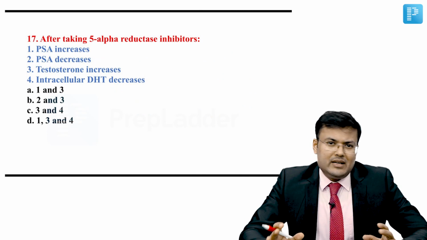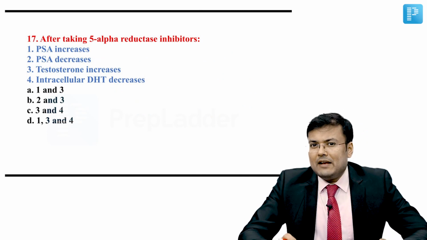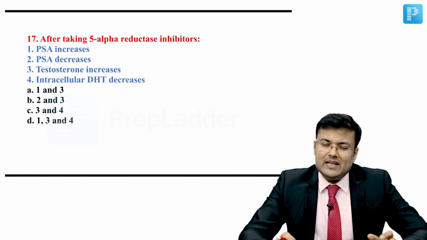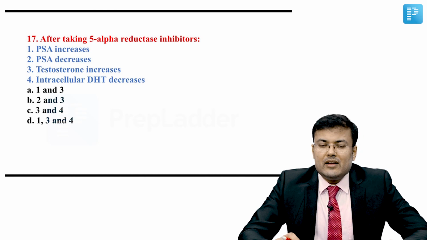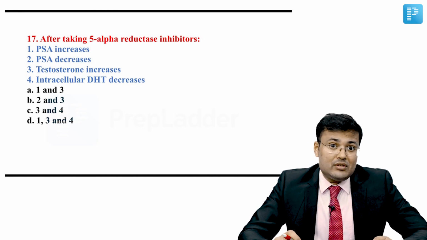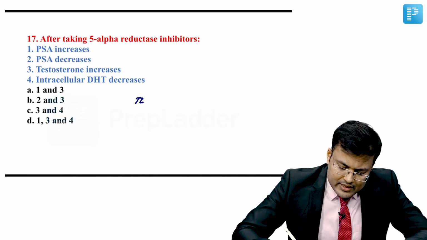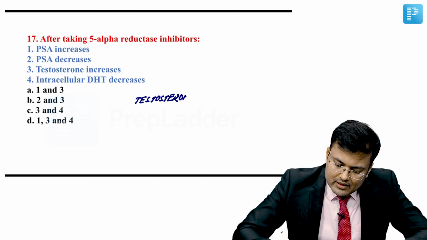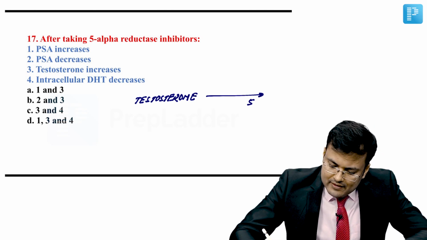Question number 17. It is related to pharmacology. So see, after taking 5-alpha reductase inhibitors, PSA increases, decreases, testosterone increases, intracellular dihydrotestosterone decreases. So you know that testosterone is not an active substance, and this testosterone is converted into 5-dihydrotestosterone.